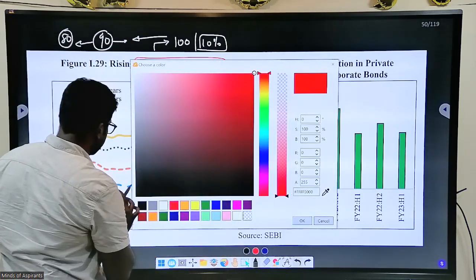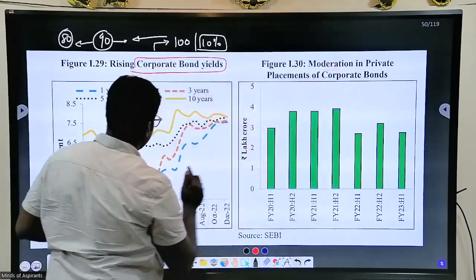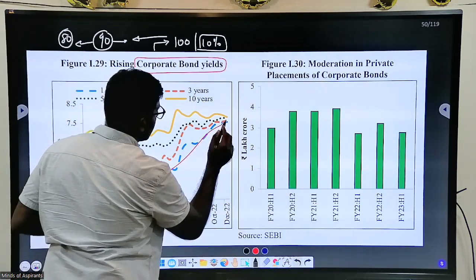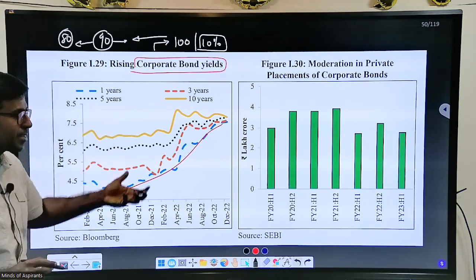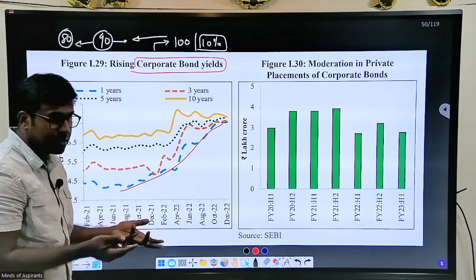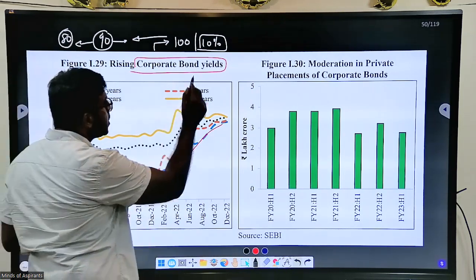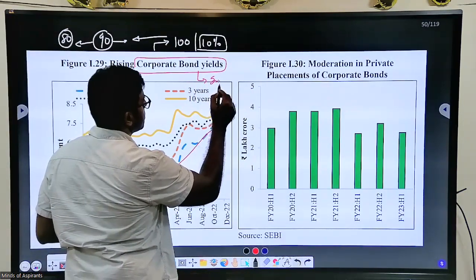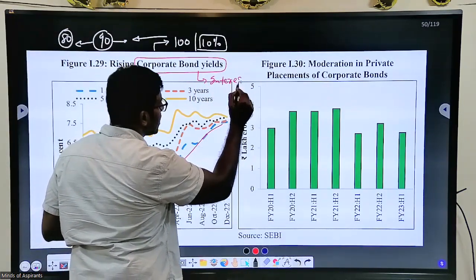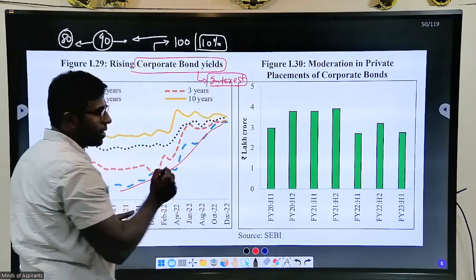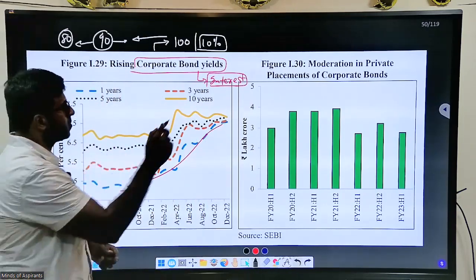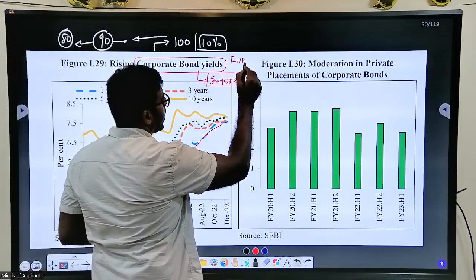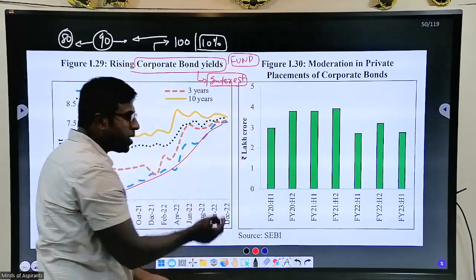Look at all this increase. In all these corporates, all these markets, all the corporate bond yields increase. That is what they are saying: you give me higher interest, then only I will fund you. In simple terms, that is bond yield. I cannot fund you easily. You give me a higher yield.